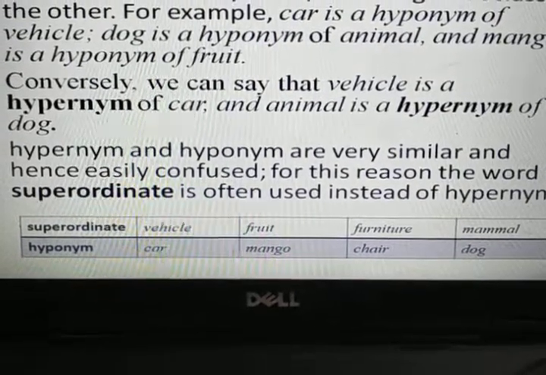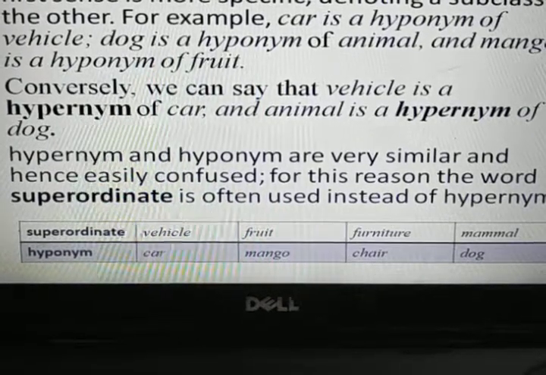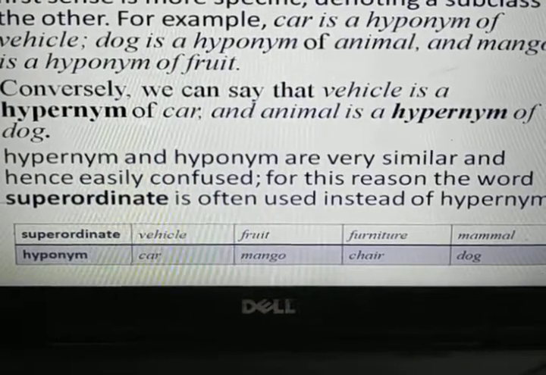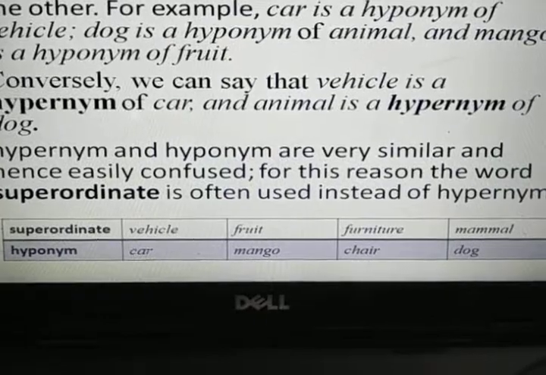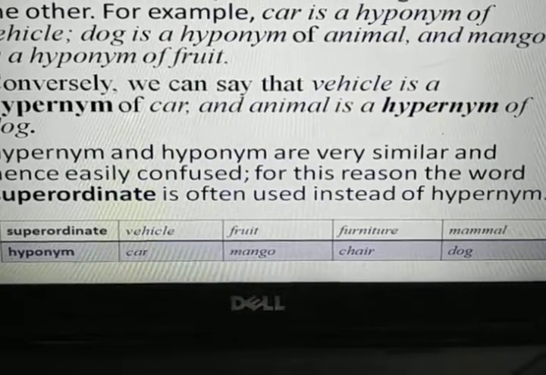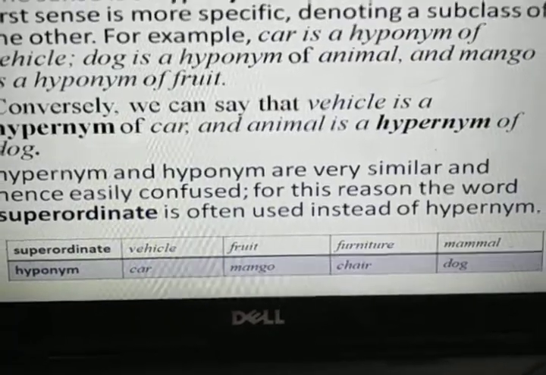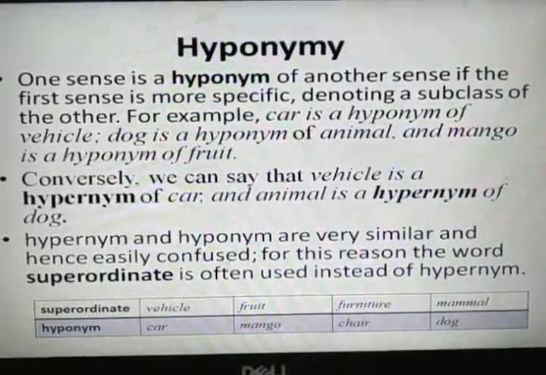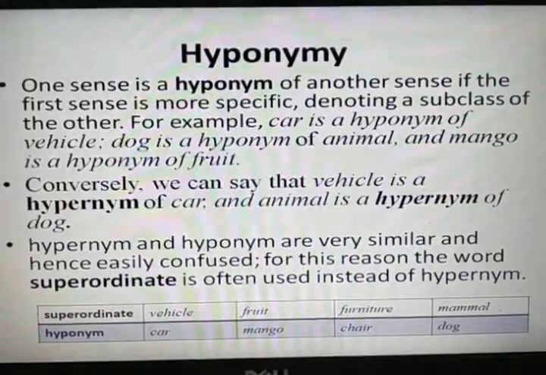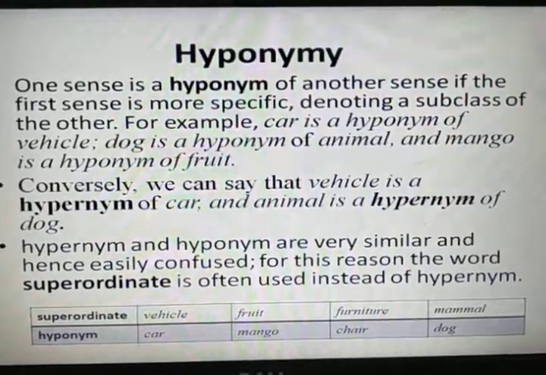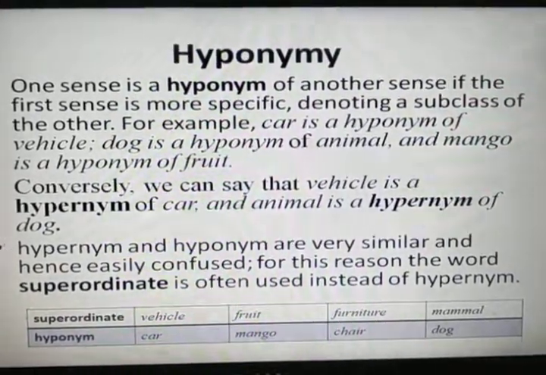Vehicle is a superordinate of car, fruit is a superordinate of mango, furniture is a superordinate of the hyponym chair, and mammal is a superordinate of the hyponym dog. So this is how we can consider the relationship between different senses of the lexemes. So thank you very much.